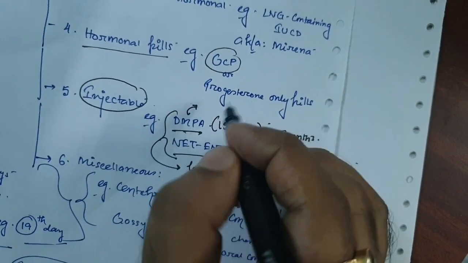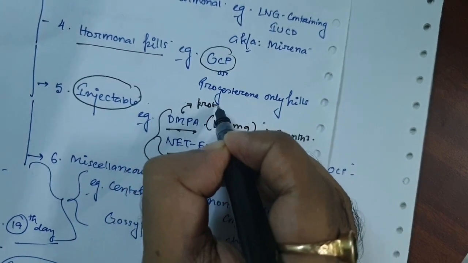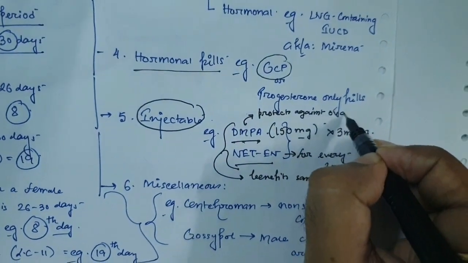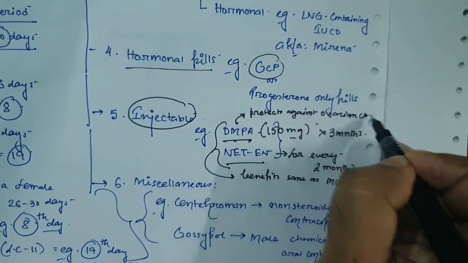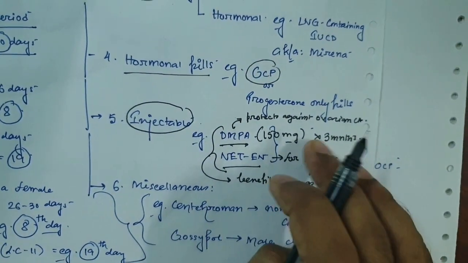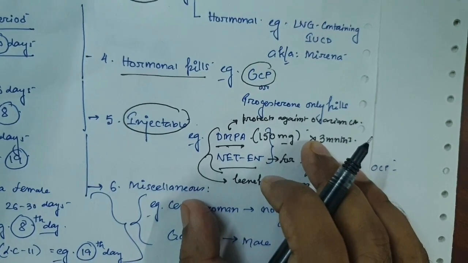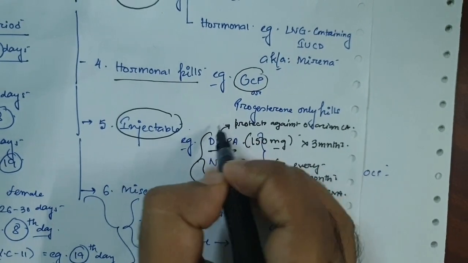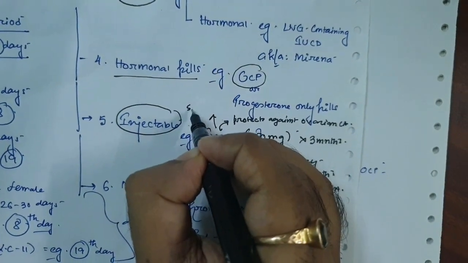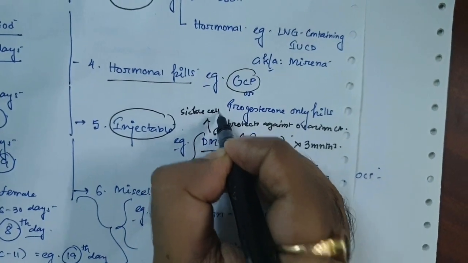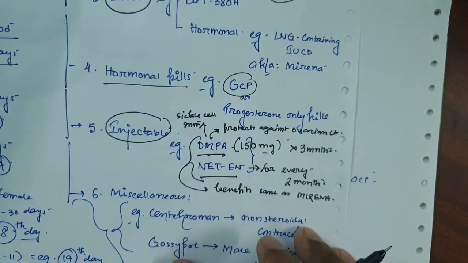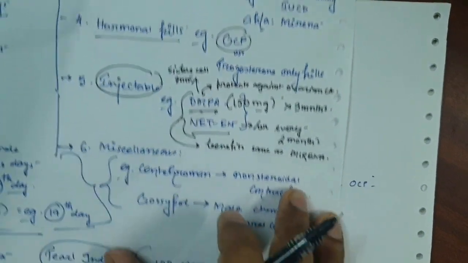And DMPA also protects against ovarian cancer. So these are the advantages of the DMPA, especially it is the best contraceptive method to be used for the patients with sickle cell anemia, as well as they have protection against the chance of the ovarian carcinoma.